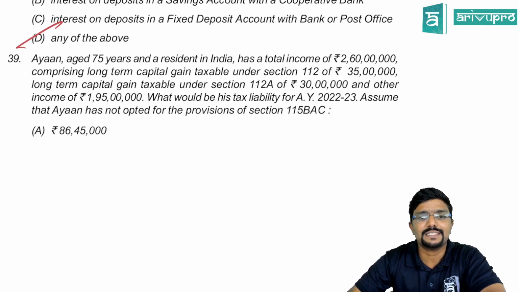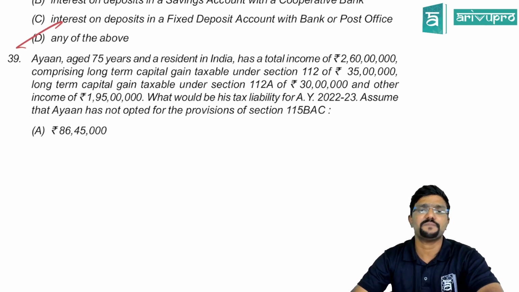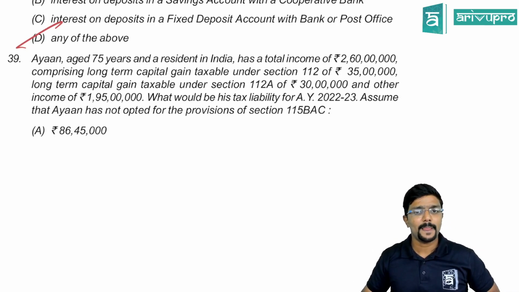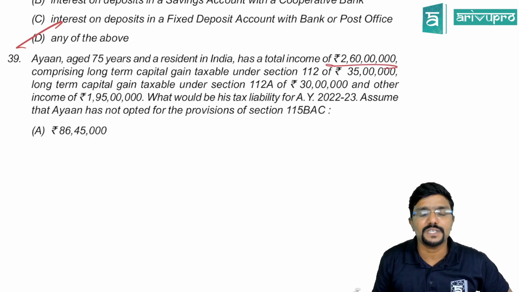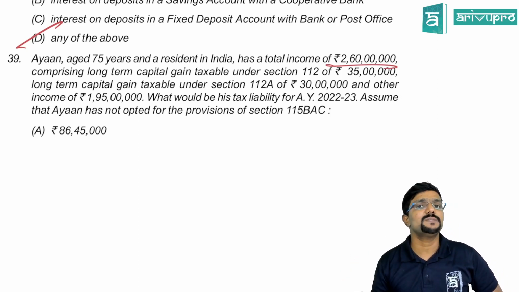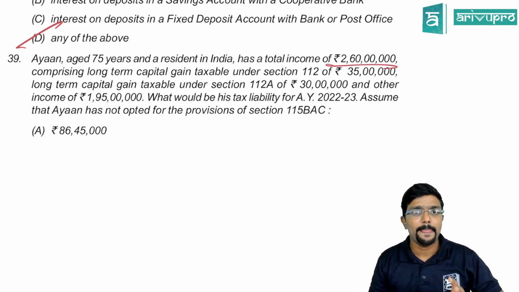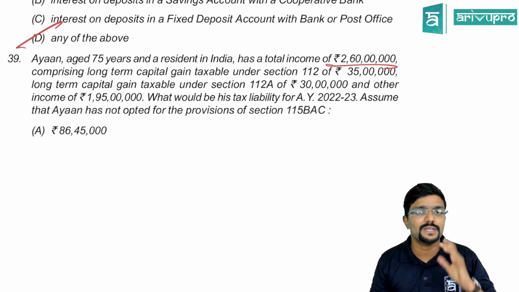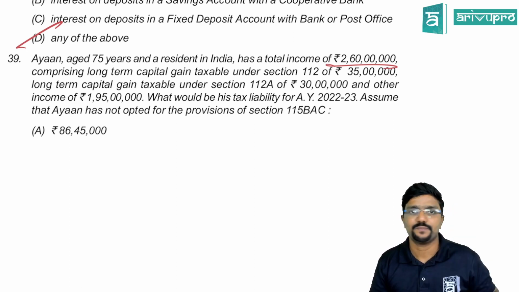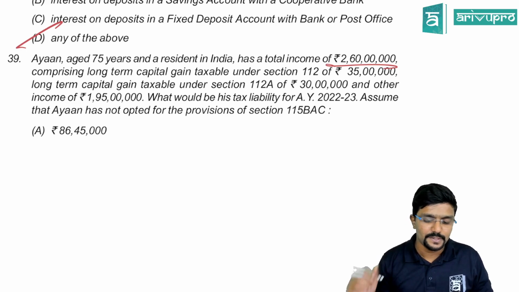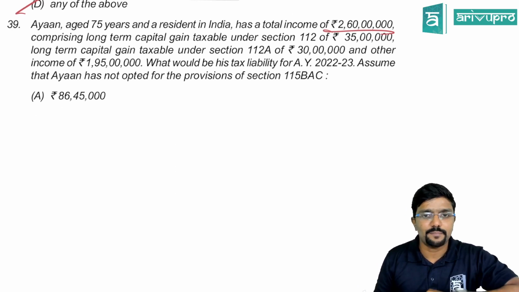What would be his tax liability for assessment year 22-23? Assume that IN has not opted for the provisions of 115BAC. That means he is under regular scheme. So his total income is 2 crore 60 lakh, guys. When the total income is more than 2 crore, what is the surcharge rate applicable? Come on. What is the surcharge rate applicable? 25%. 25%.